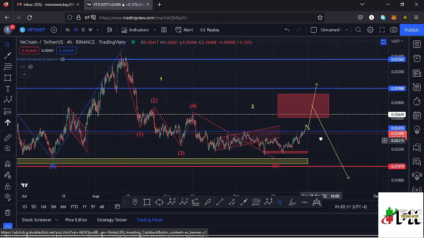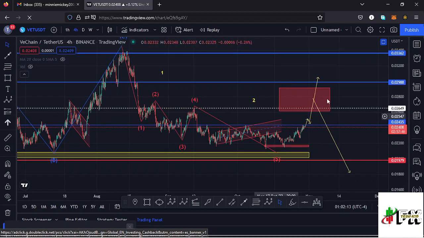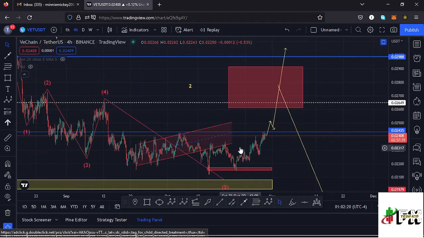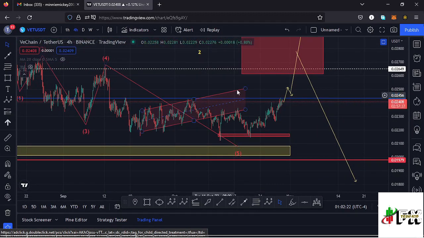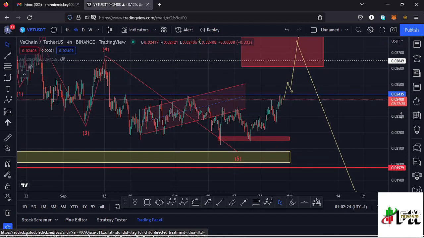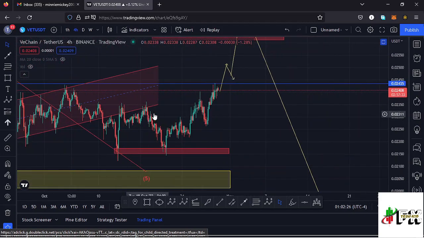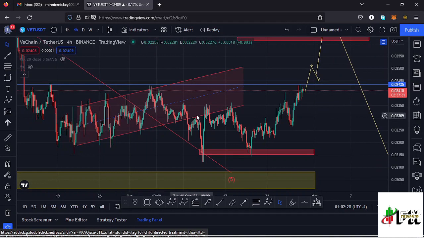And also to support that movement to the upper side in the formation of this wave 2, we have a key chart pattern that is in formation down here, and you can see down here we have been trading within this consolidation, and in that consolidation we also saw the formation of a channel, and we managed to break out of the channel to the lower side, and after the breakout we also saw a retest